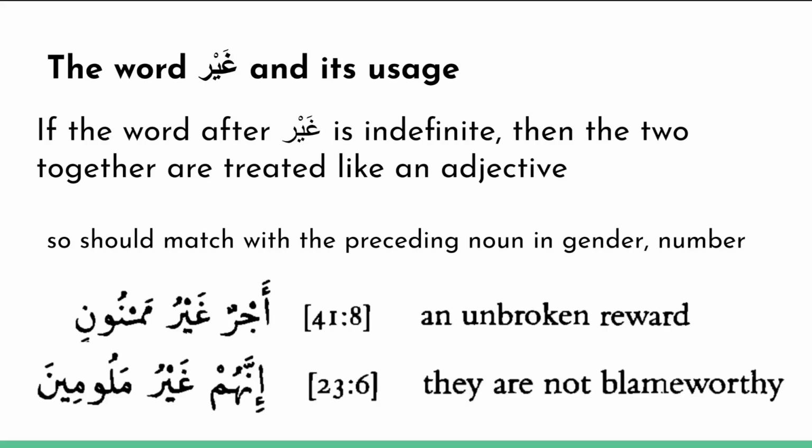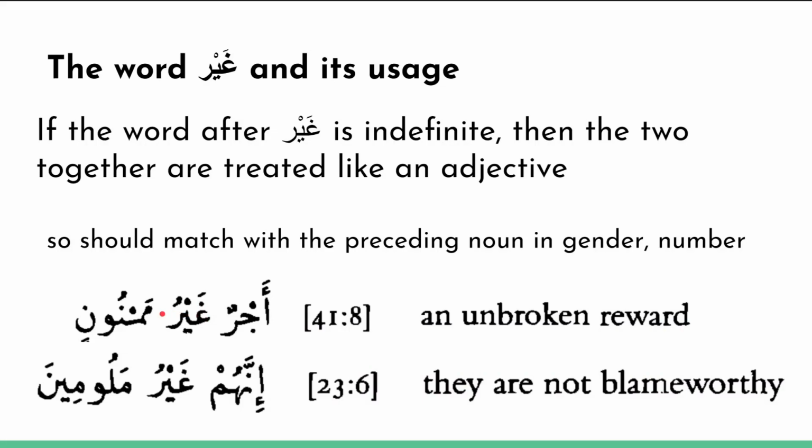So again, let's take a look at an example. If I say ajrun ghayru mamnunin, here mamnoon is indefinite. There's actually a tanween here, which is a little bit hard to see. This whole phrase becomes an adjective that modifies ajrun. Ajrun means reward. Mamnoon means something that ends. So ghayru mamnoon means unending, unbroken. So ajrun ghayru mamnoonin is a reward that does not end or does not break.